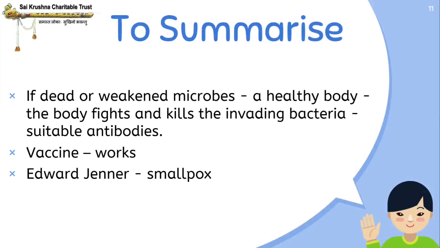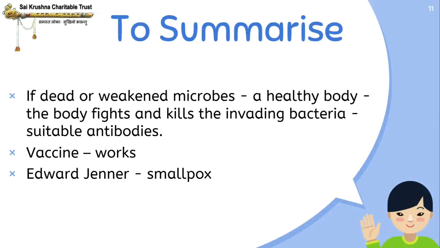So when a dead or weakened form of the microbe or virus is introduced into a healthy body, the body fights and kills the invading bacteria. The body produces suitable antibodies which kill the invading bacteria or microbe.